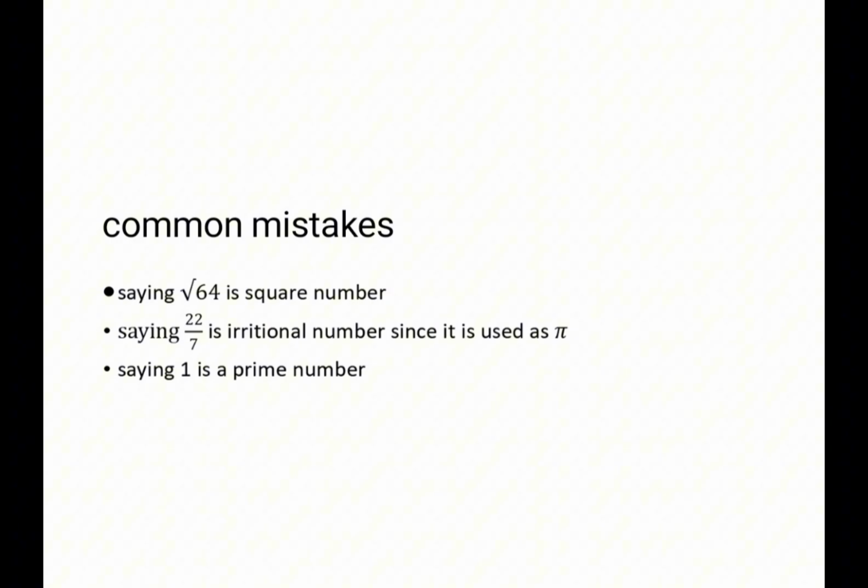22 over 7 is a rational number. Pi is an irrational number. Another mistake is saying 1 is a prime number. The first prime number is 2. So I hope this is going to help you in your preparation. And let us move on to the next topic.